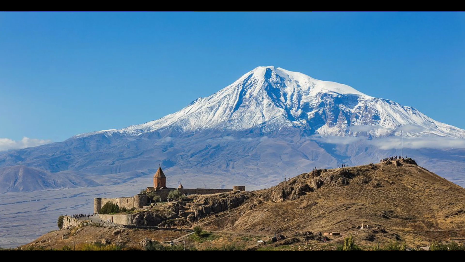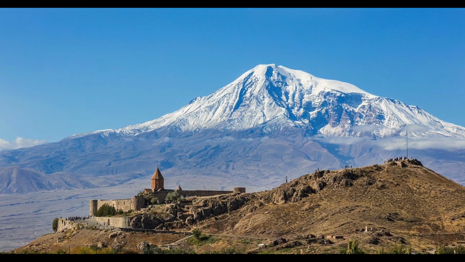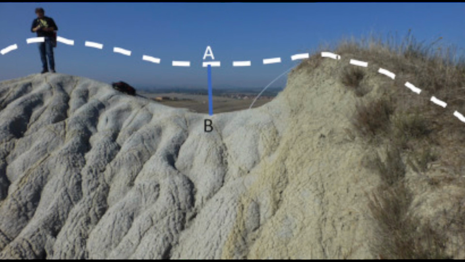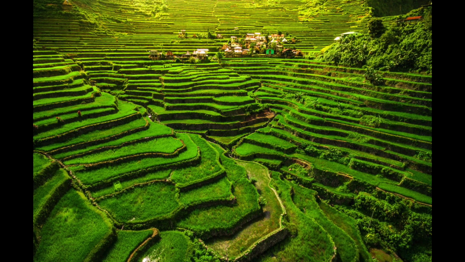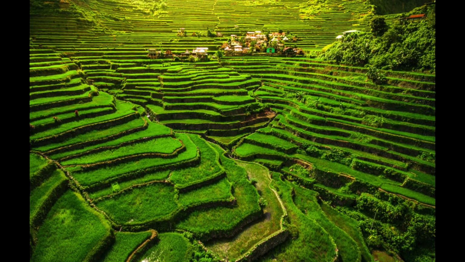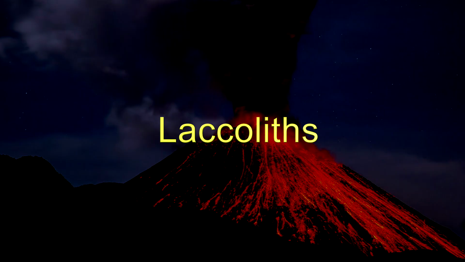Sills. Intrusion of magma and its cooling and solidification in the horizontal bedding planes and fissures leads to the formation of horizontal sheets of magma called sills. Such intrusions are present in mountains, and when they get exposed on the slopes due to denudation, the exposed part of the sills forms terraces on the hill slopes.